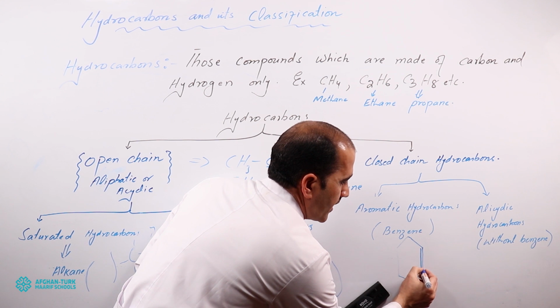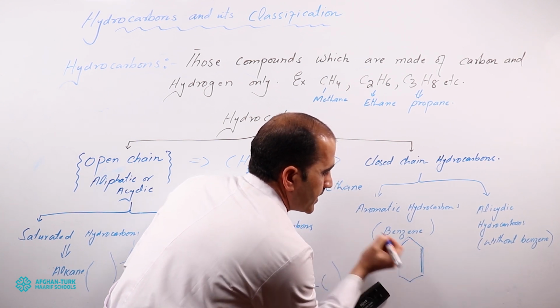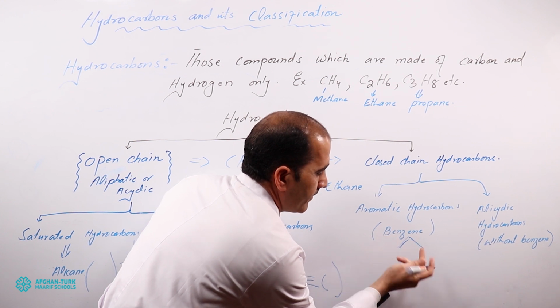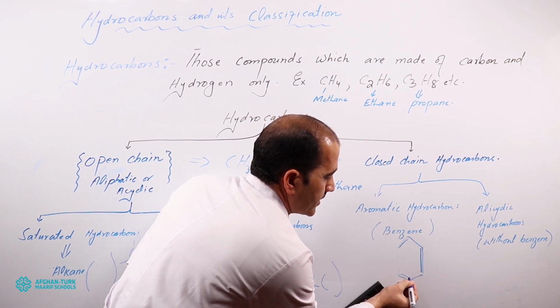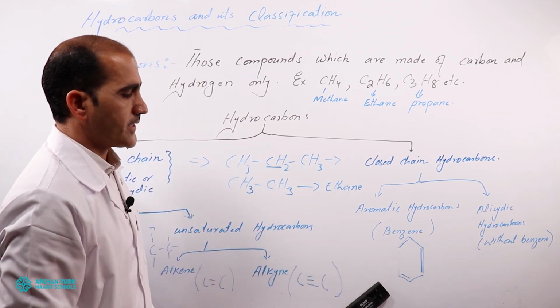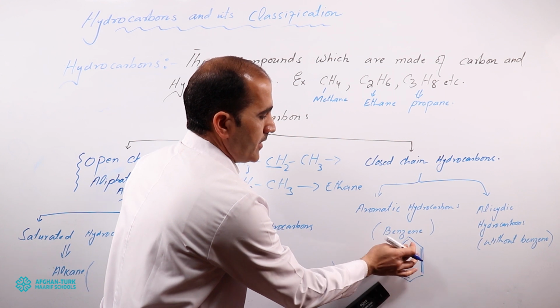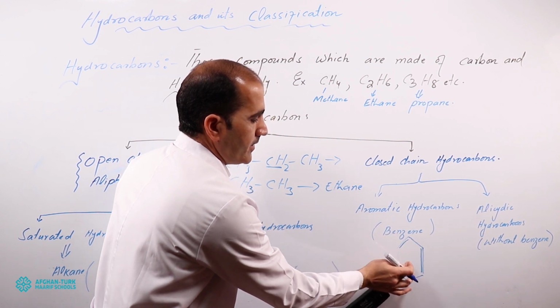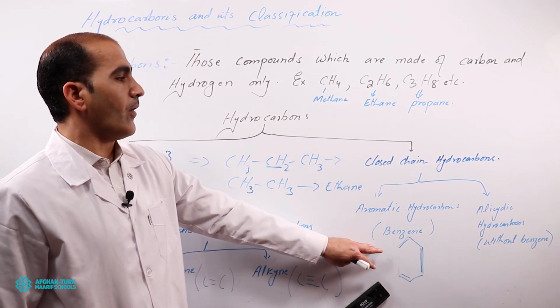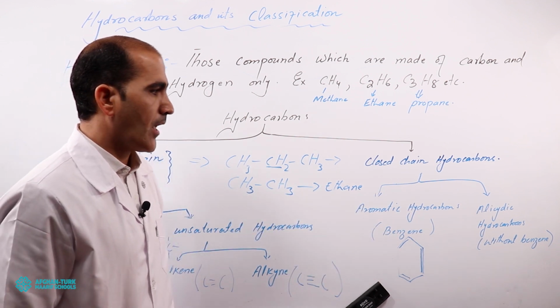Here one carbon bond has a double bond, the other has a single bond, the other also has a double bond. So alternate single and double bonds: single, double, single, double, single, double. Such closed chain hydrocarbons are called aromatic hydrocarbons.